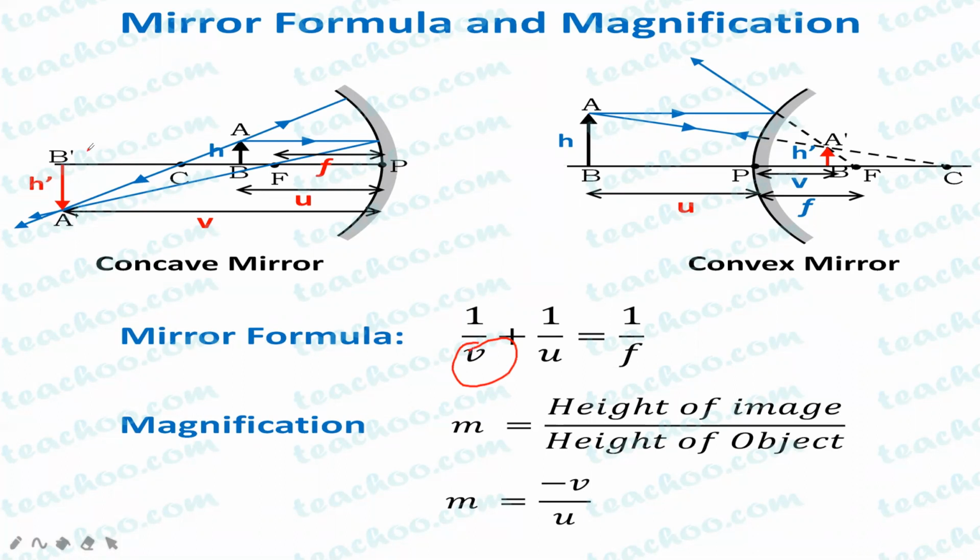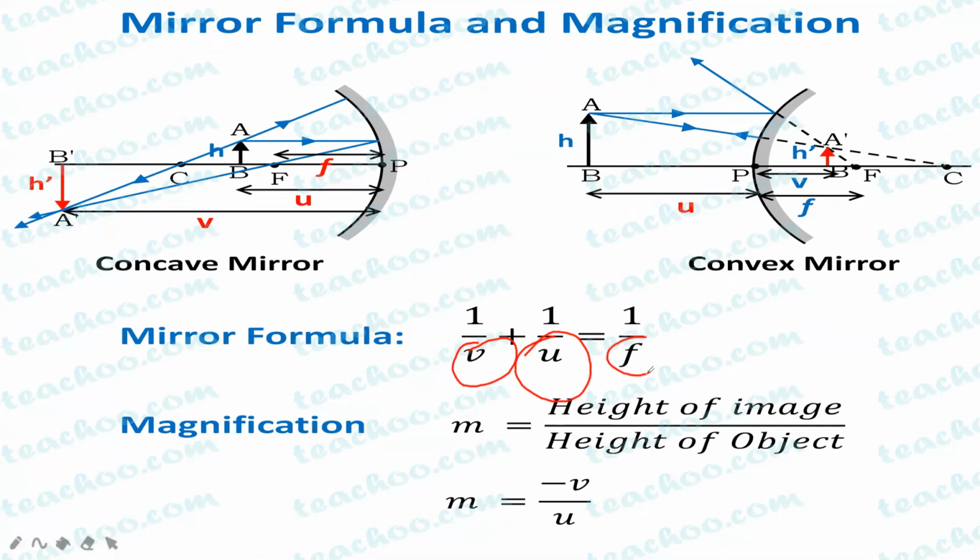As you can see here, AB is the image, so the distance of A dash B dash from the mirror is considered as v. v is the image distance. Whether it is a concave mirror or a convex mirror, in both of them v will be the image distance. u is the object distance, that means the distance of the object from the mirror. AB is the object over here, so the distance from AB to the mirror is u.